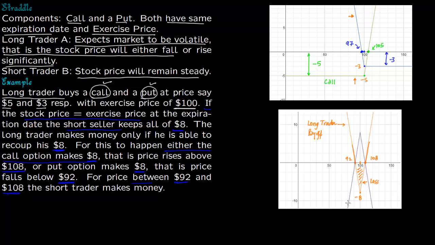Now the short trader, since this is a zero-sum game, will make money in the opposite direction. The short trader will lose money outside the interval 92 to 108, but if on the expiration date the stock price remains between 92 and 108, then the short trader has made money.